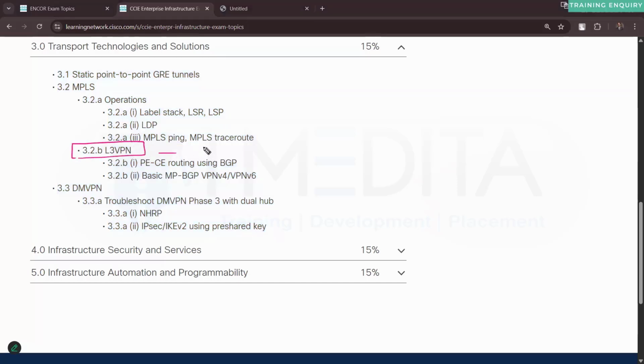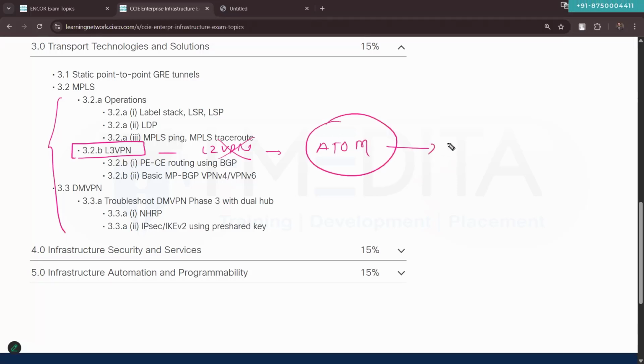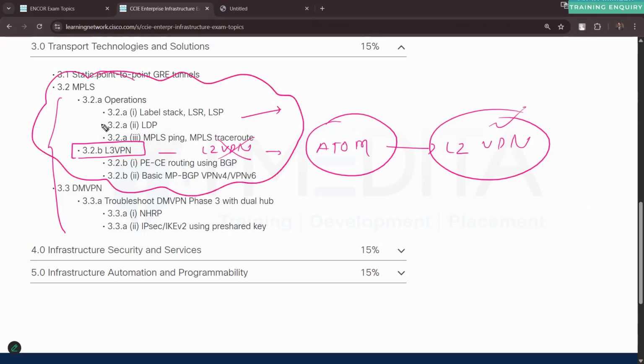We will not talk about the layer 2 VPN, or how to build layer 2 VPN services. But if some time is left, we will definitely see a basic configuration of Any Transport over MPLS, which is a layer 2 MPLS-based VPN service. And we'll talk about a few additional things, but we will keep our focus specifically on these topics.